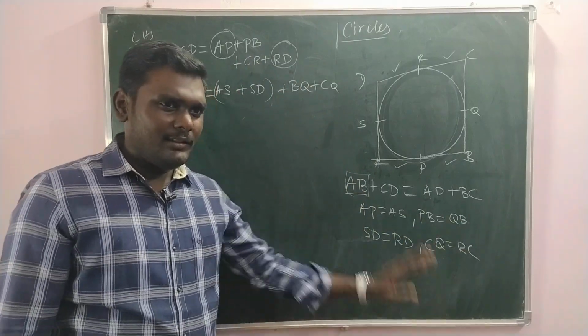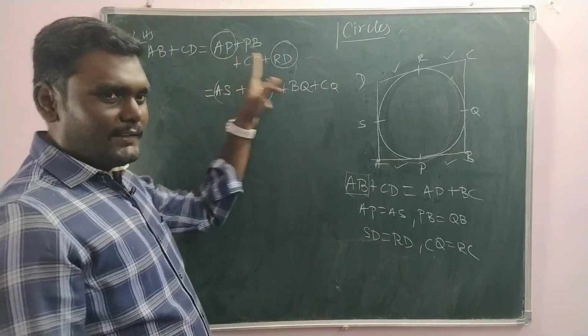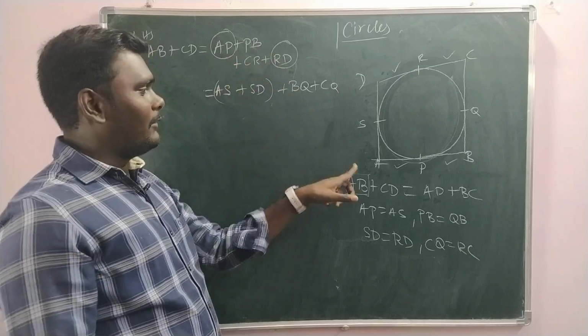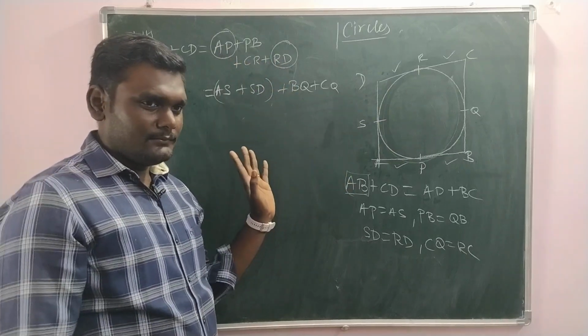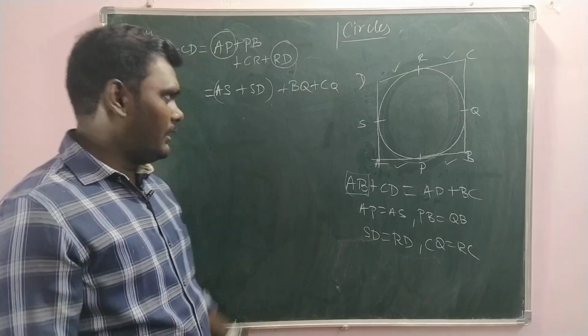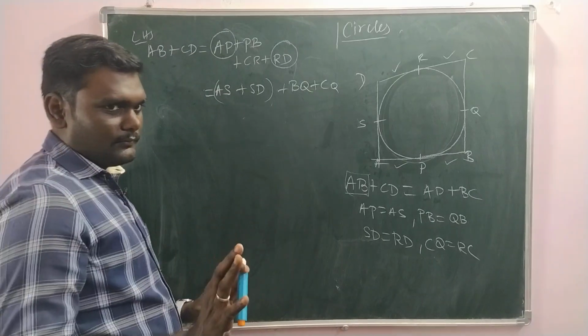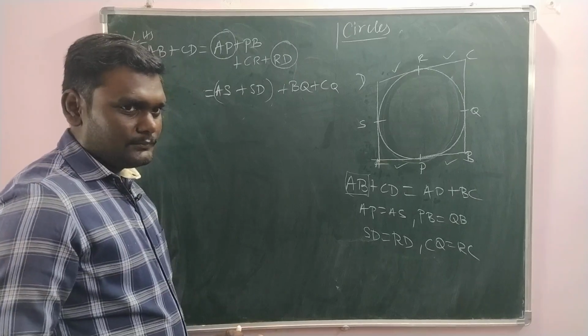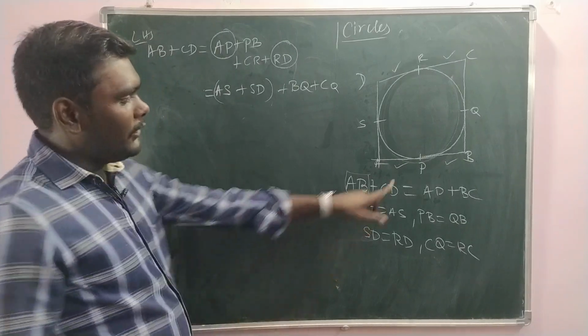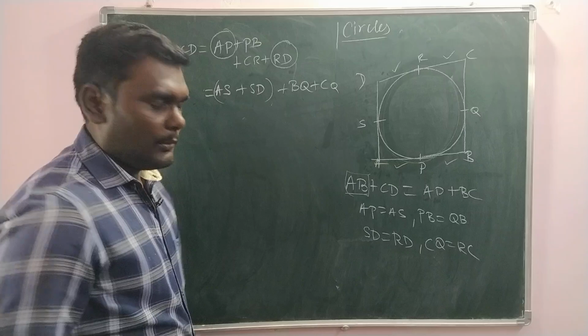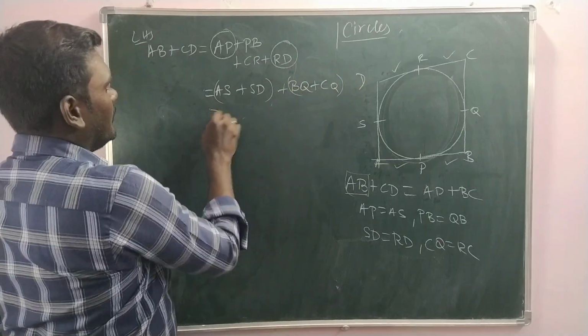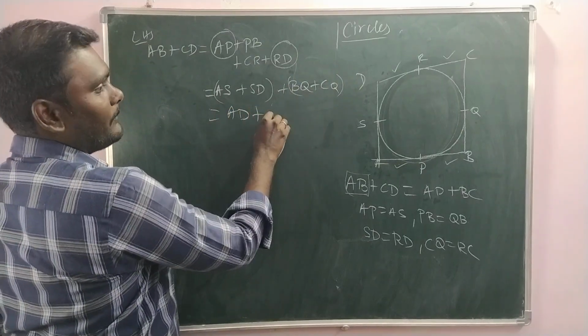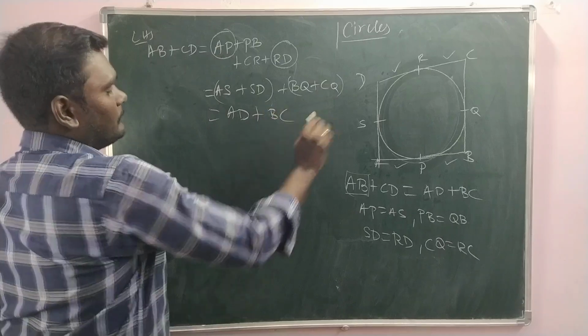We wrote what are all equal, we split them into pieces, and instead of these pieces, I wrote the opposite sides' pieces. That's all. Clear? Don't confuse. If it's still confusing, just proceed in this manner. You can mark it in the diagram also, not a problem. So these two grouped, then what we got is AD plus BC. Alright.